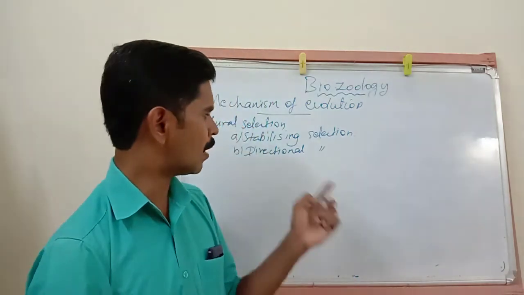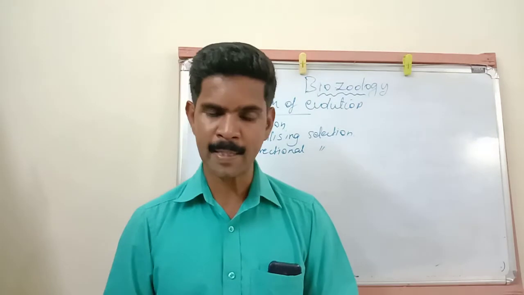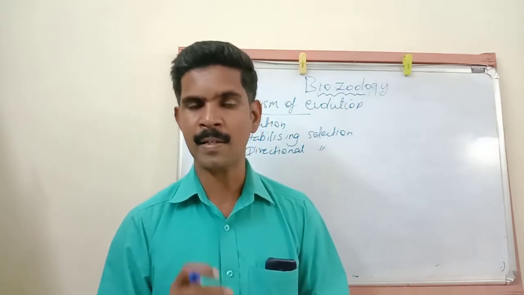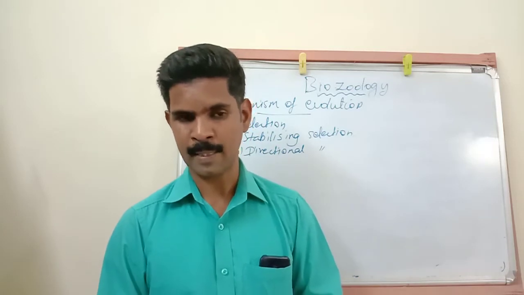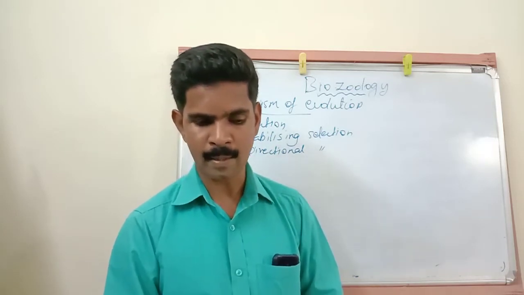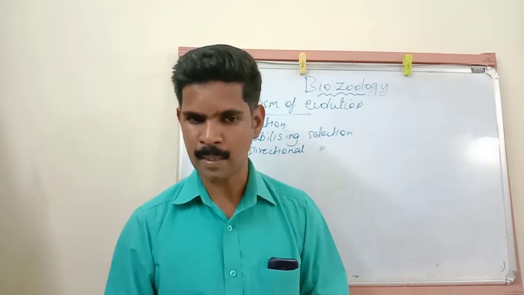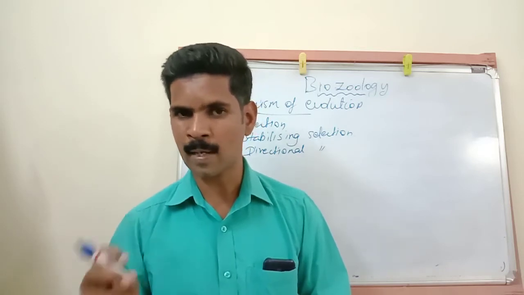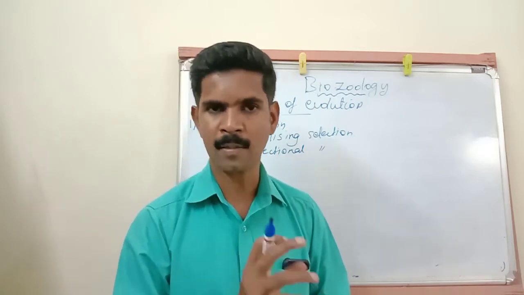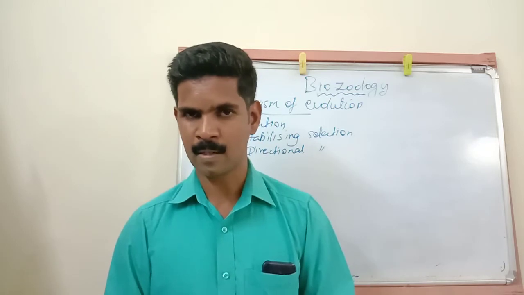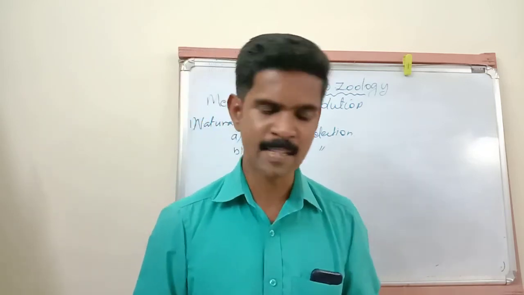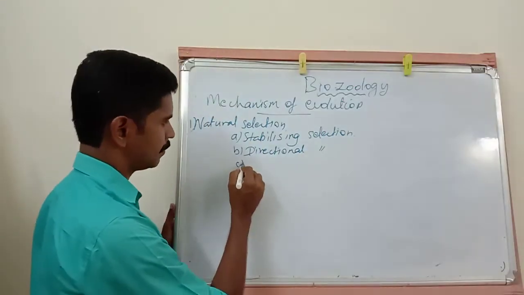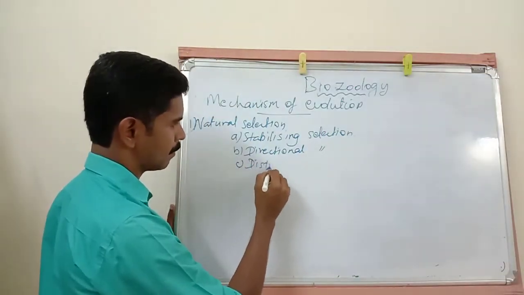So once again, let me repeat the points about directional selection. It operates when gradual changes take place in the environment. Then the second point, this selection removes or eliminates the individuals from one end of the phenotypic distribution. Understand? The third selection is called disruptive selection.